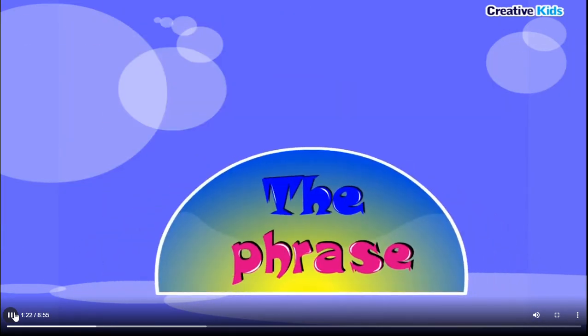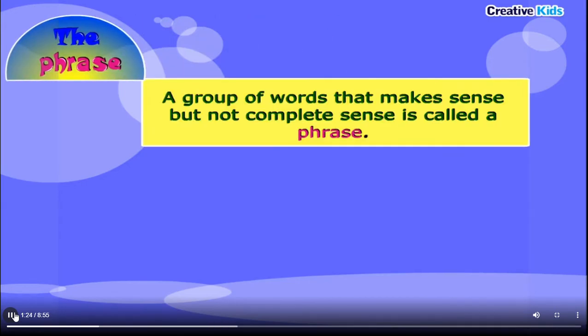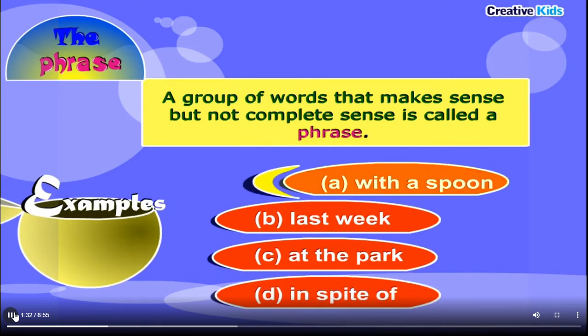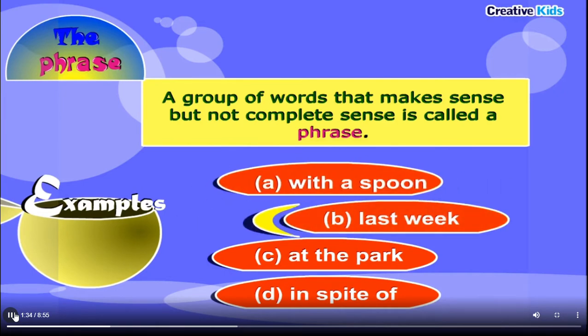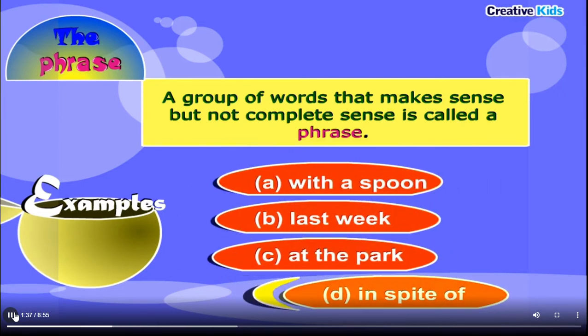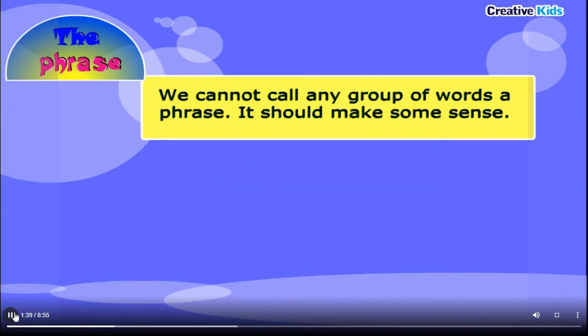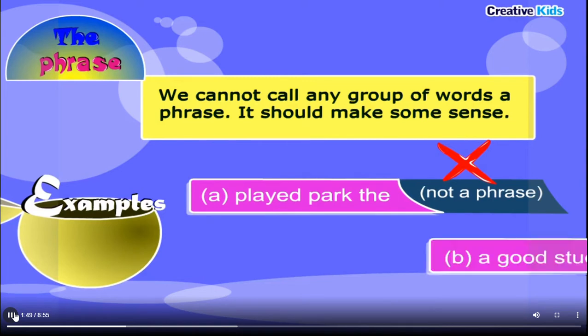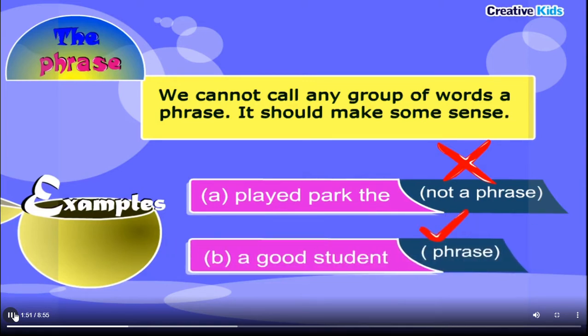The phrase. A group of words that make sense but not complete sense is called a phrase. Examples: with a spoon, last week, at the park, in spite of. We cannot call any group of words a phrase. It should make some sense. Examples: "played park the", not a phrase. "A good student", phrase.